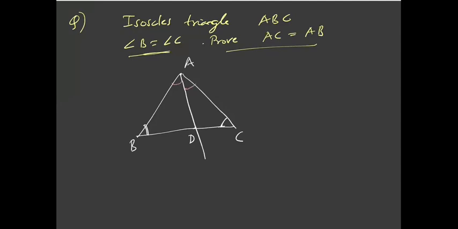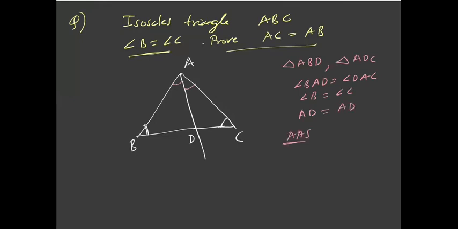Now if you notice the triangles ABD and ADC, you can notice that angle BAD is equal to angle DAC, angle B is equal to angle C, and AD is the common side. So by AAS criterion, if two angles and one side are equal, then the triangles are congruent.